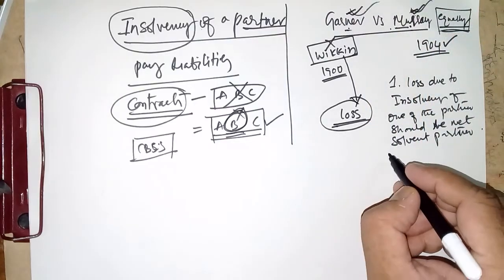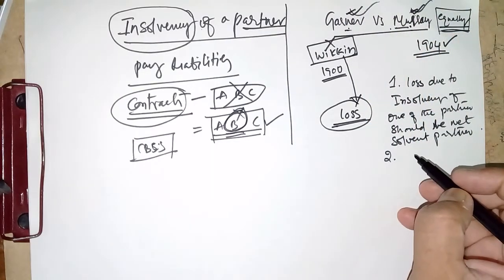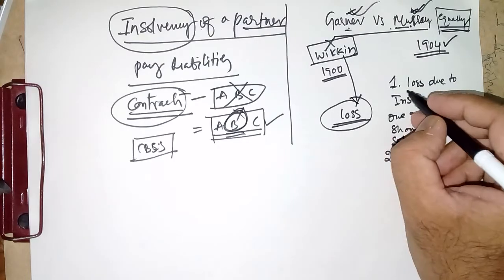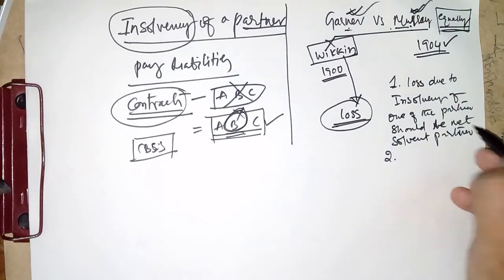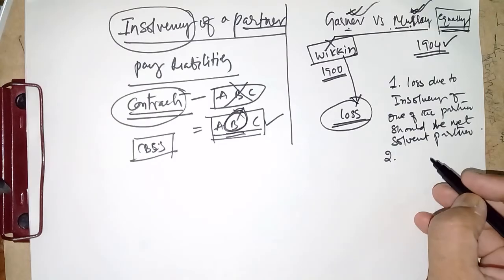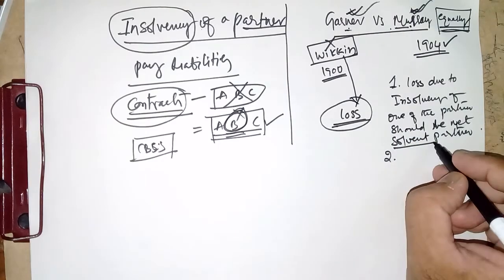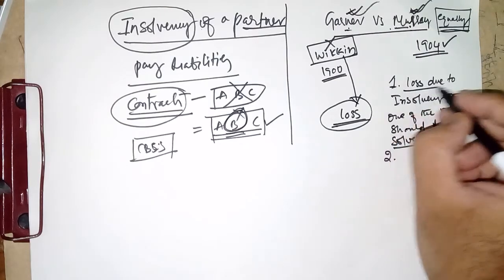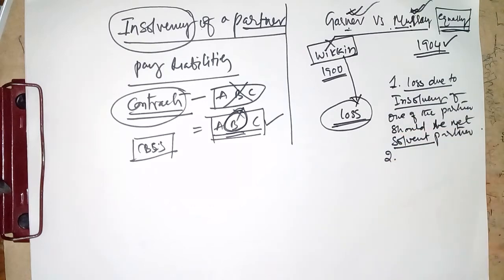Then the question arises, which ratio? First, the court decided that the loss due to insolvency should be borne by the solvent partners. Second, the question arises in which ratio they need to bear.